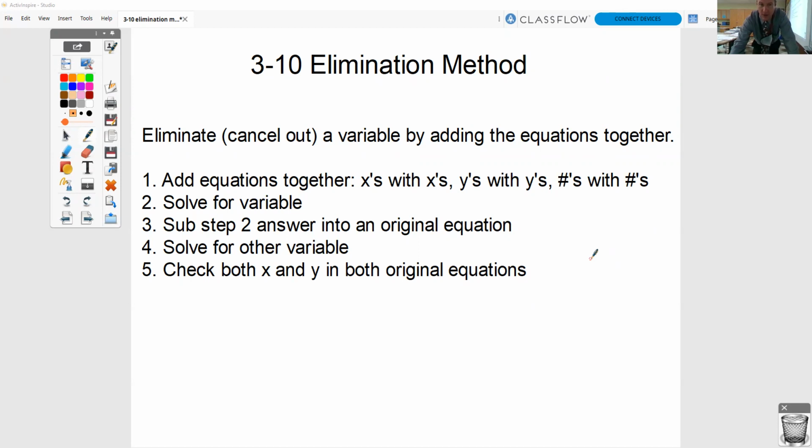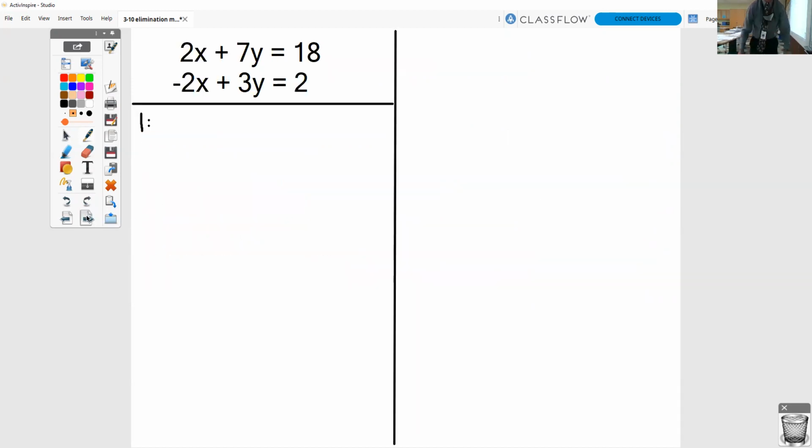So the first step that you want to do is add together your equations going down. You want to add together your x's with your x's, your y's with your y's, and your plain numbers with your plain numbers. Then you're going to solve for the variable. You're going to sub that back into the original equation and solve for the other variable, and then do your checks. So let's take a look at this first one.